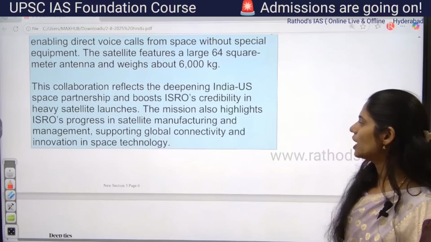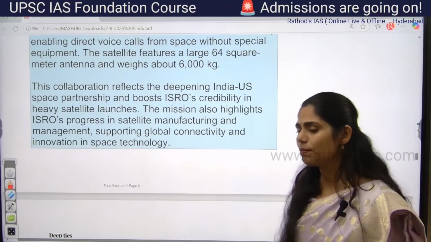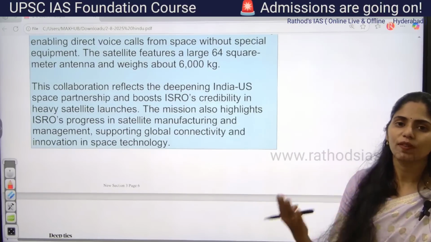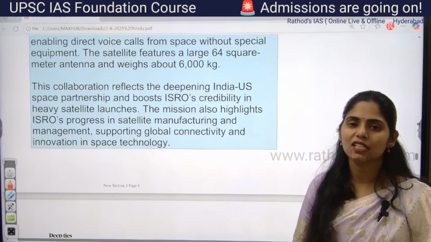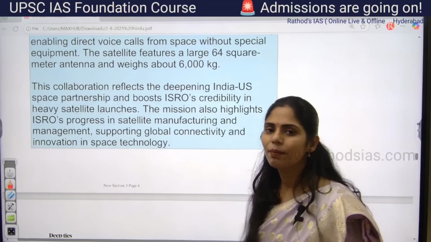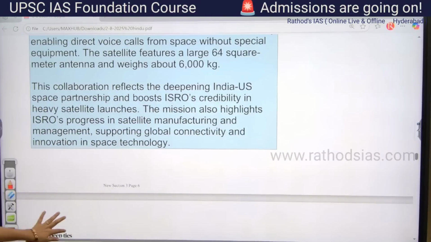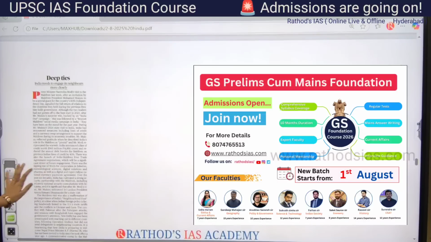This mission also highlights that ISRO is progressing in satellite manufacturing and management, and India is also providing spacecraft launch services for other countries. Even it will be helpful for private sector entry into space. Clear?